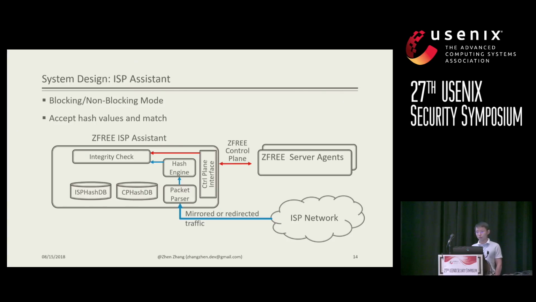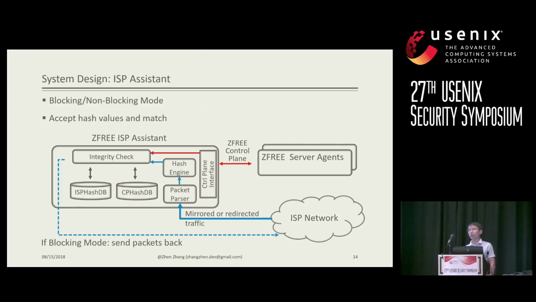It uses an HMAC algorithm, where the key is shared with the server agent side, so it can generate the exact same keyed hash value for the same response packets, and send it to the integrity checking module, where the integrity checking module maintains 2 databases to save those keyed hash values that haven't been matched. Once a packet's authenticity can be verified, it will be sent back to the ISP network if it runs in blocking mode. At the same time, it will tell the charging system which specific response packet should be 0 rated and how much the volume is.